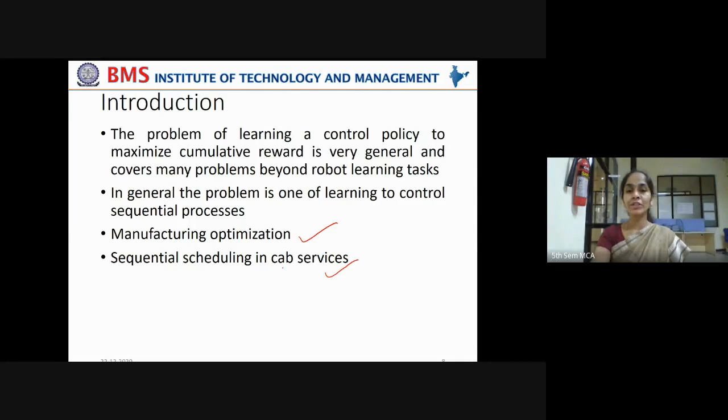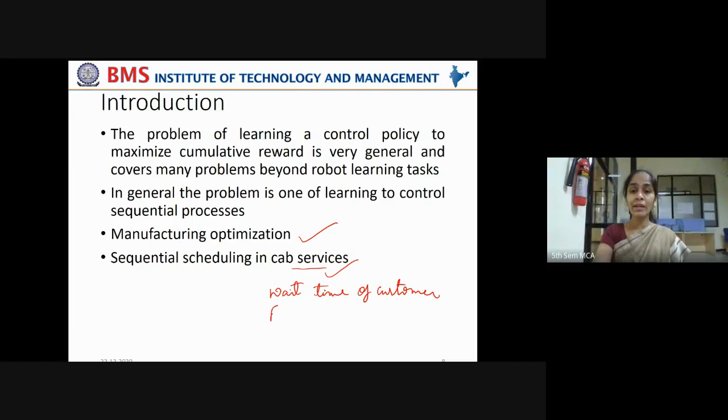And sequential scheduling in cab services. Say you book a cab, immediately nearby cabs will be available to you. So how is this scheduling done at Ola's end or Uber's end? This control policy is a function of the wait time of the customer. They try to minimize this wait time of the customer, right?